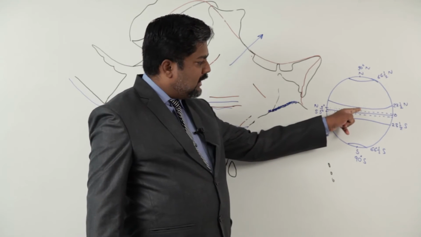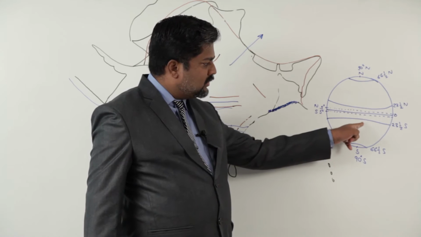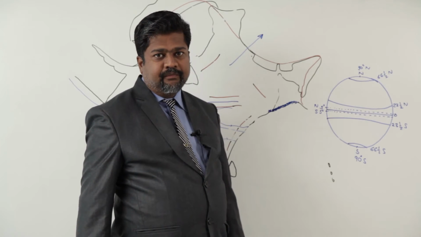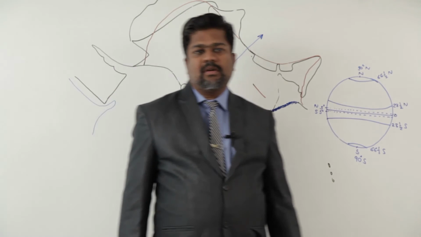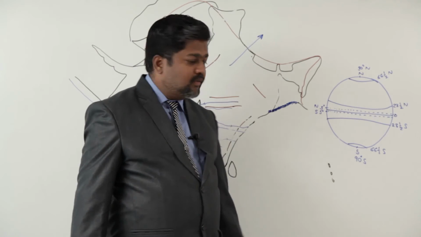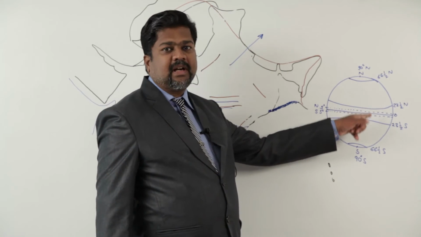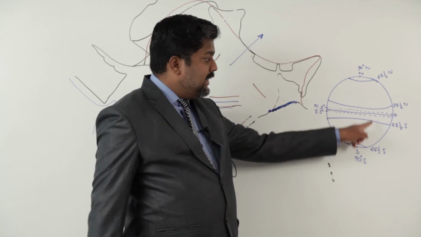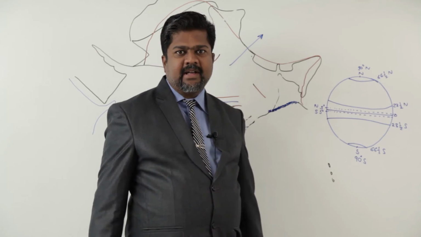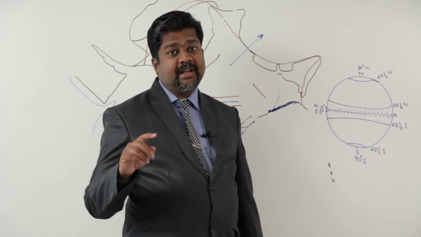Now this 23.5 north to south, we are calling Tropical Region, where at least once or twice in a year sun rays are perpendicular: once on Tropic of Cancer and once on Tropic of Capricorn, and in between, twice a year.